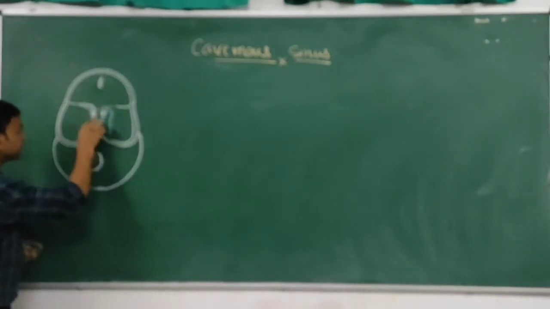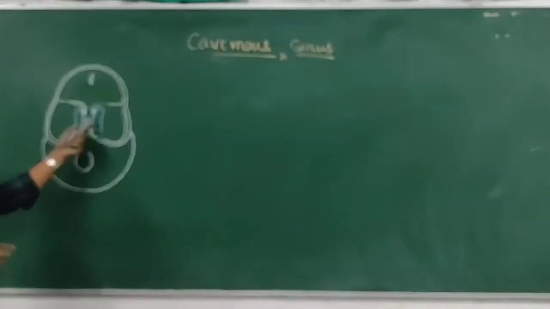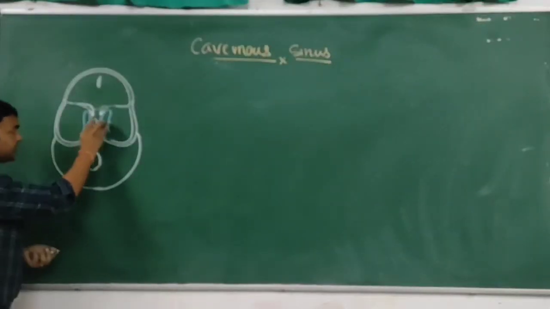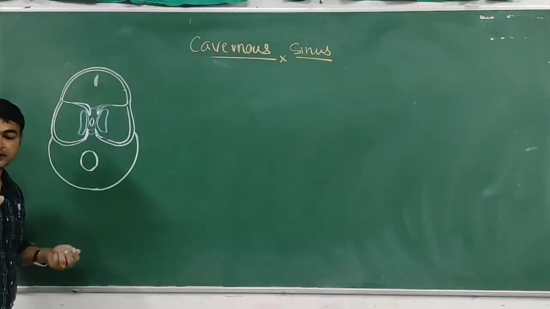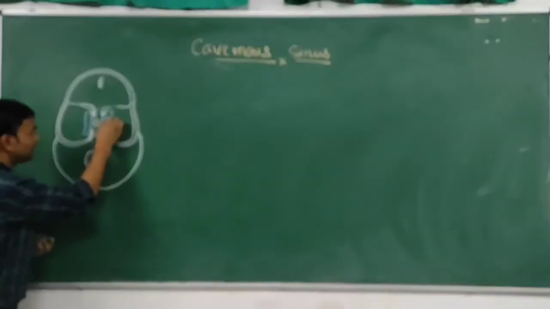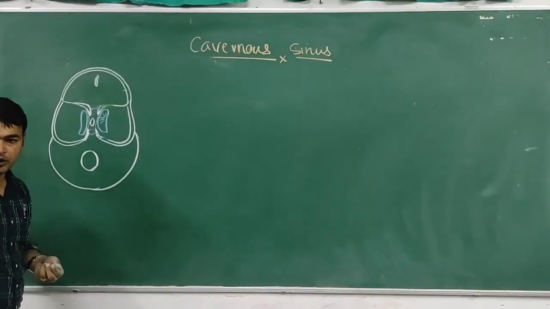On both sides of the body of a sphenoid bone in the middle cranial fossa. The cavernous sinuses are small spaces which are divided by the trabeculae. Okay, so in the cavernous sinus there are lots of small spaces present which are divided by the trabeculae.